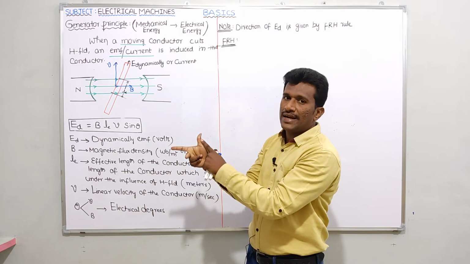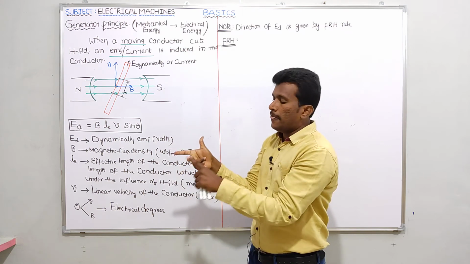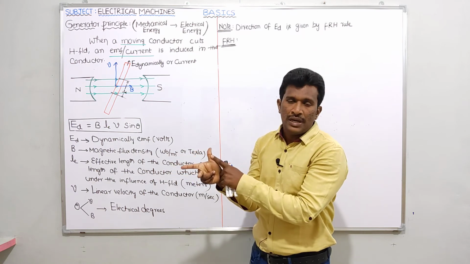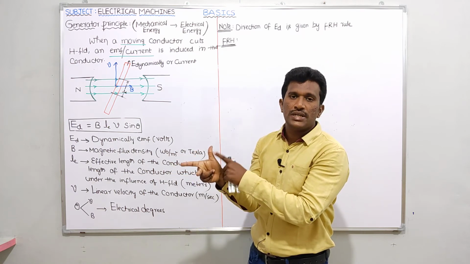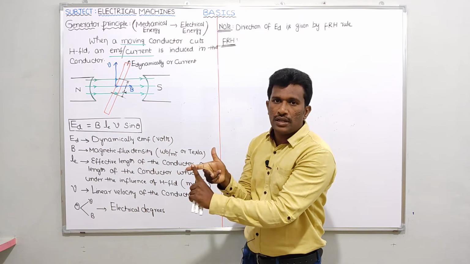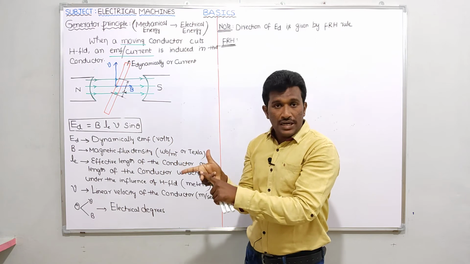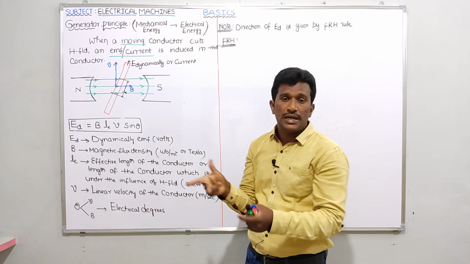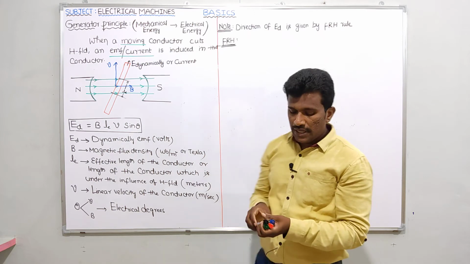Okay. When a moving conductor cuts the magnetic field, then EMF will be induced in that conductor. That means thumb means what? Direction of motion of the conductor, which indicates mechanical energy. Forefinger means what? Direction of magnetic field, nothing but magnetic energy. Center finger or middle finger means what? Direction of EMF or current, nothing but electrical energy. Is it clear? So let me write on the board.